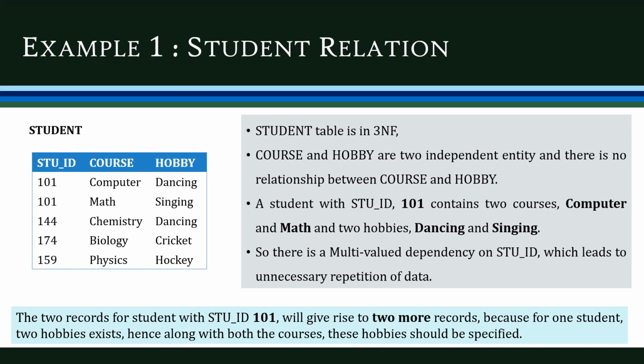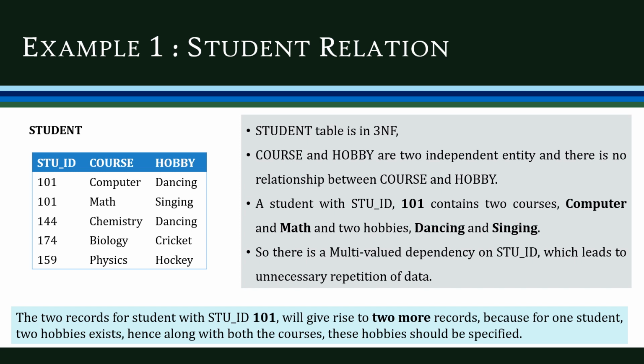Now let's look into some examples for explaining this concept. Here we have the student relation. The student relation consists of three attributes: student ID, course and hobby, and this table is in third normal form. When we look into it, we can see that the course attribute and the hobby attribute are two independent entities, and there is no relationship between the course and hobby. Whether the student is taking the course computer or math, his hobby is not related to the course. A student with the student ID 101 has two courses, computer and math, and two hobbies too, dancing and singing.